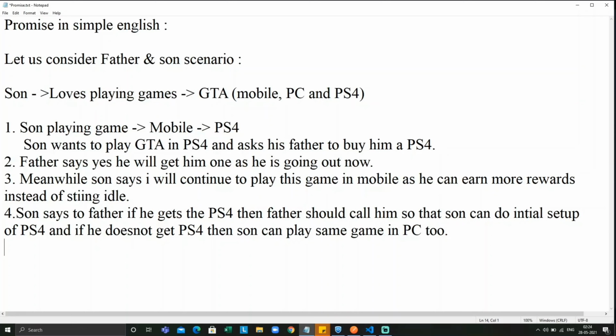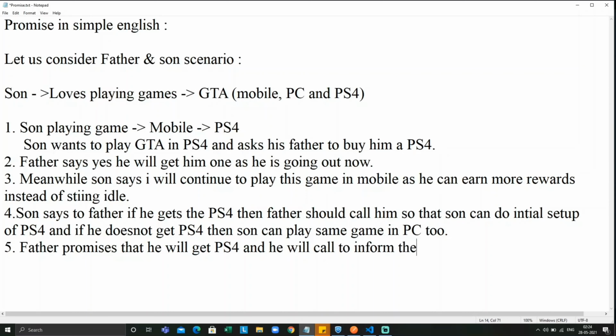By the way, I'll put all the scenarios in the description so that you can understand the promises in that. So let us consider the fifth scenario. Now, father promises. This is the big one, right? Father promises that he'll get a PlayStation 4 and he will call and inform the son that he got one. And in the same way, if he doesn't get it, he'll also call and inform the son.